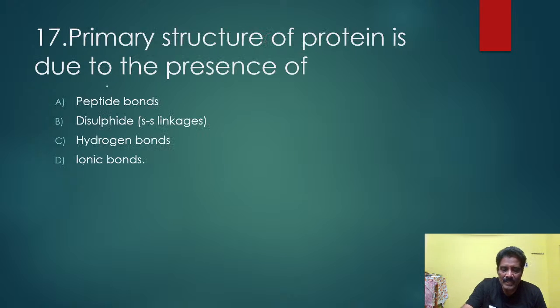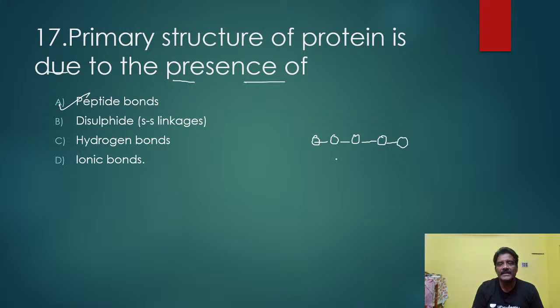Next, coming to another bit. The primary structure, secondary structure, tertiary structure, and quaternary structure: four types of structures are there in a protein. Here the right answer is primary structure, peptide bonds only. The primary structure of protein tells only the arrangement of the amino acids, arranged in a particular fashion, in a linear manner. The bond present between these amino acids is called the peptide bond.